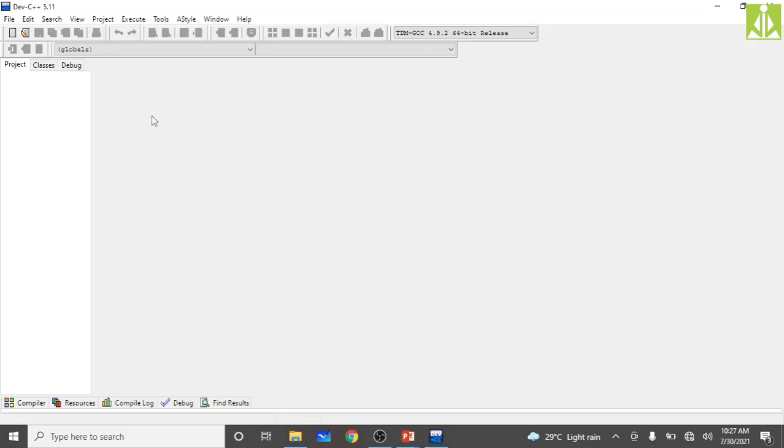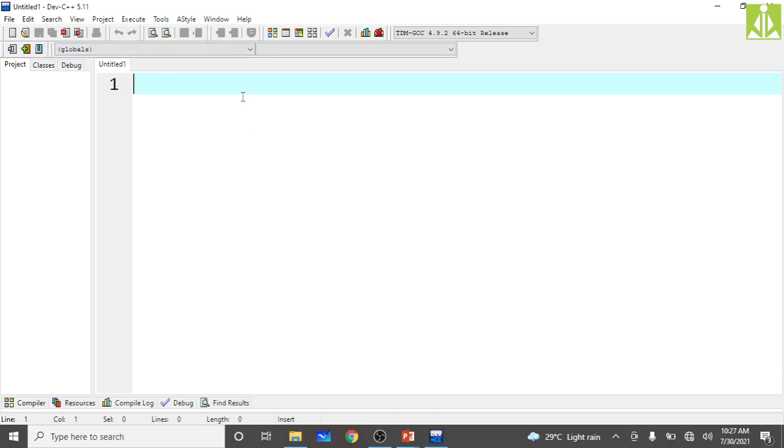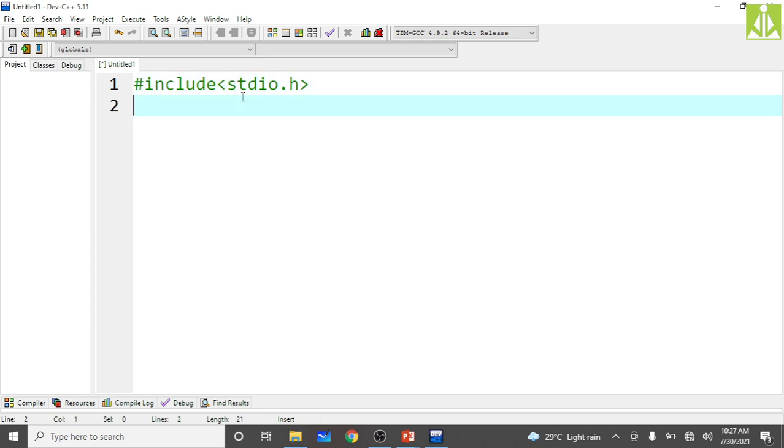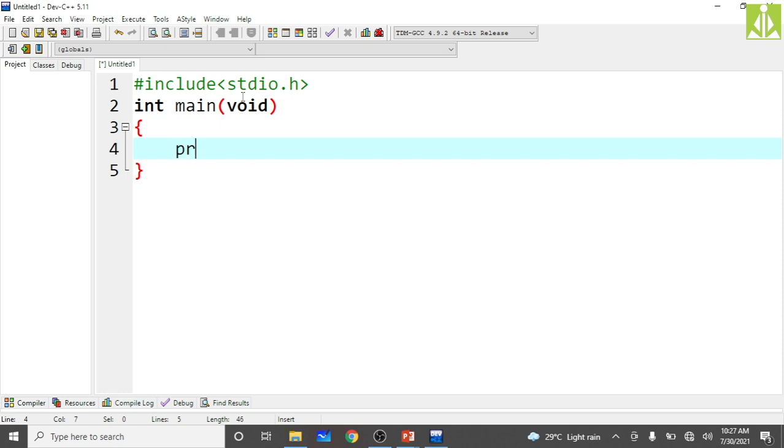This is our IDE where we write and execute our C programs. So here I am writing one simple program. Hash include, I'm including the header file stdio.h and int main of void, and here printf of hello world. This is my normal program. Okay, normal program I have written.